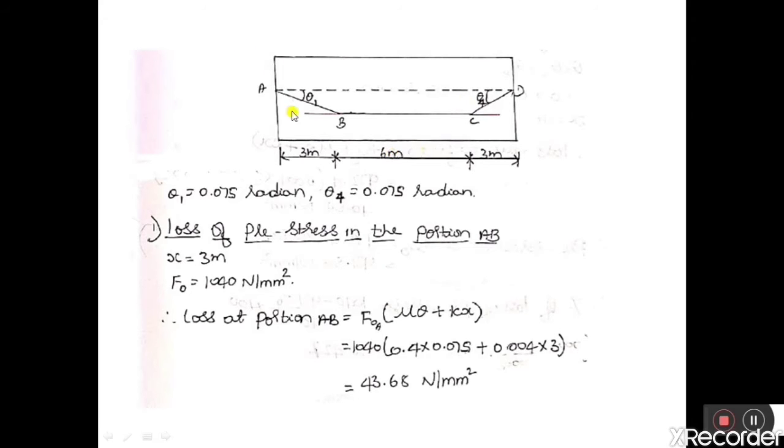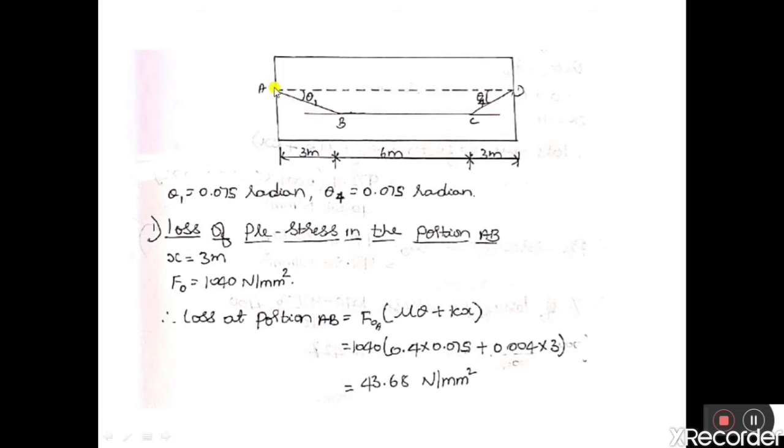So here, when the cable is pulled from A, there will be loss of prestress due to friction. Here we can get the friction loss at B and at C. The maximum loss will occur at B and at C because here the alignment of the cable is changed. Hence, at these 2 points we can get the maximum loss in the prestress. Now, firstly, let us consider the portion A to B.